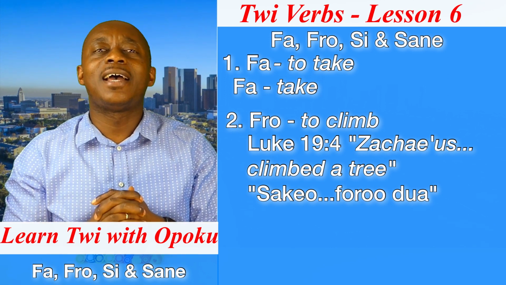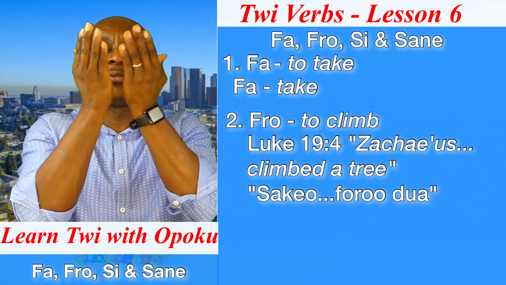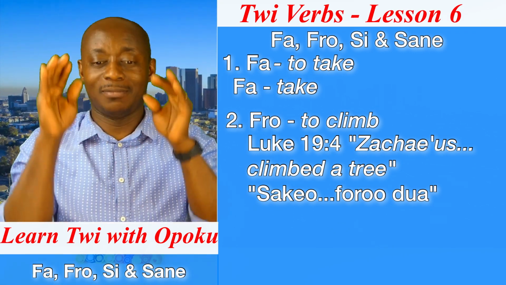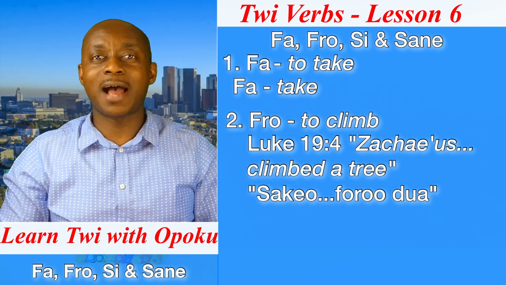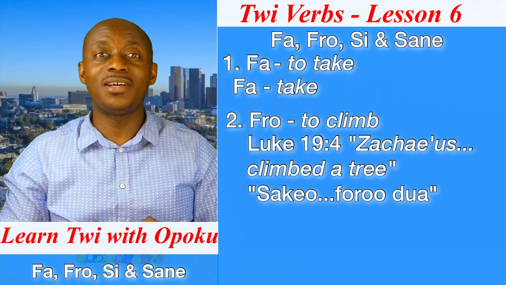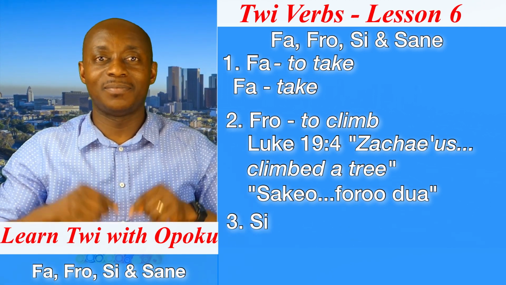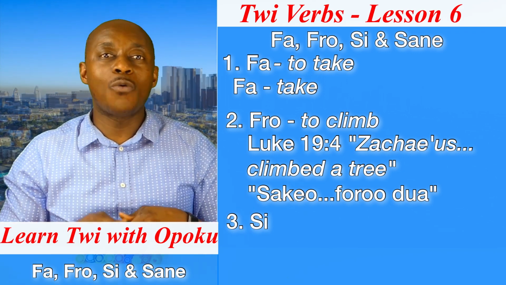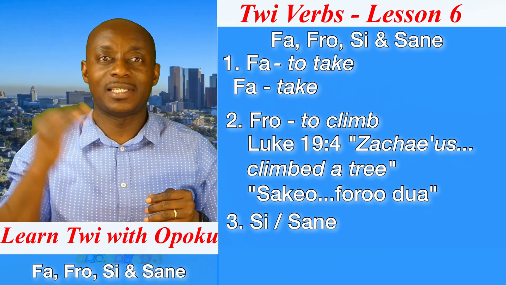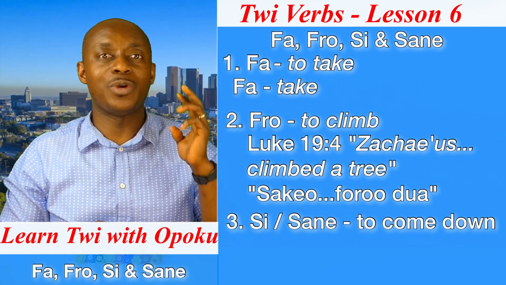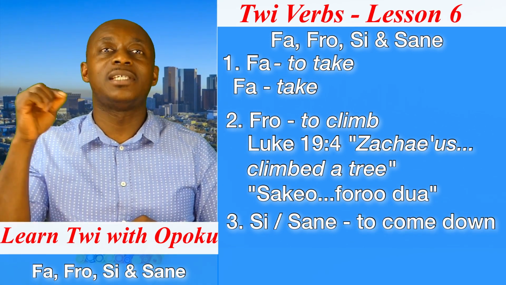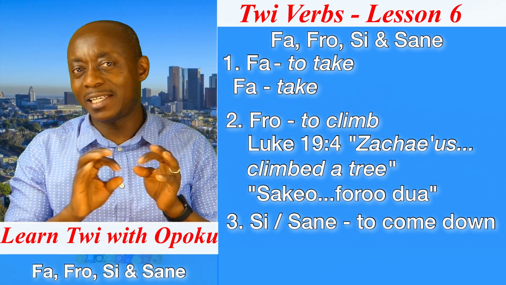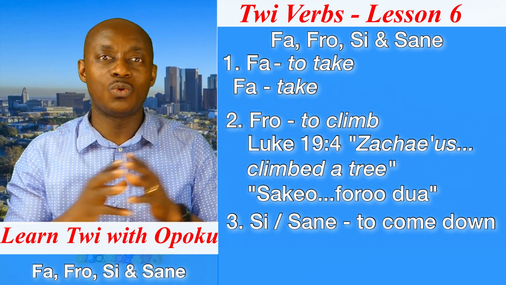Now, when you climb a tree or anything, at the end, what do you do? You descend. You come down. From a tree, we will say si, and that brings our third verb. Si, or we can say sane. So we either say si or what? Sane. But there are some slight differences in these two verbs.